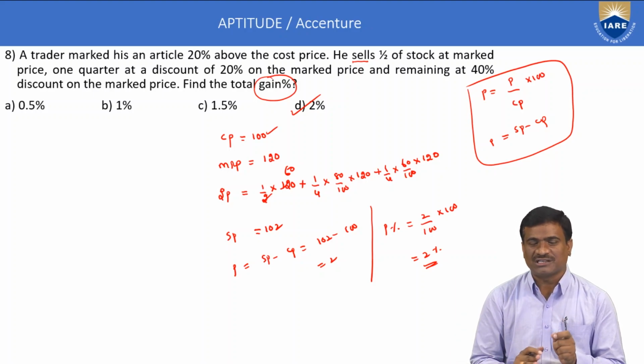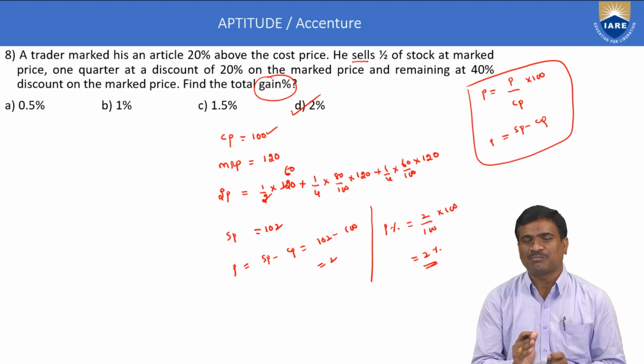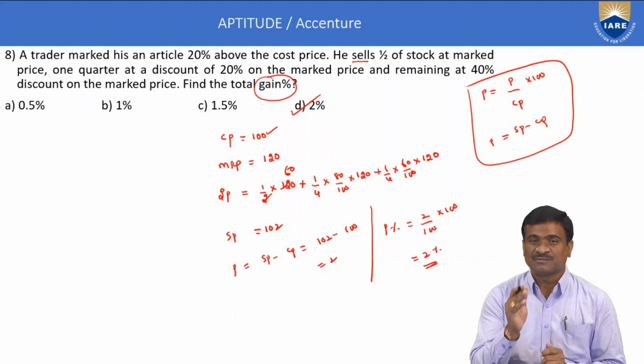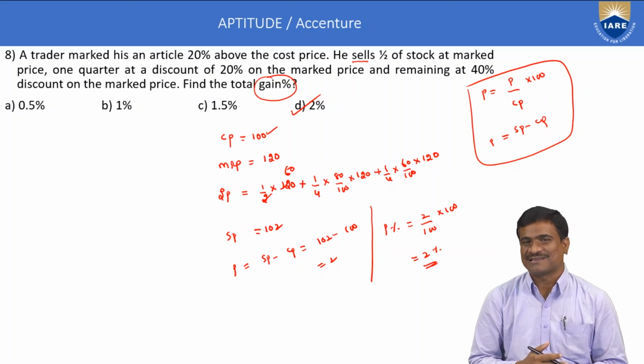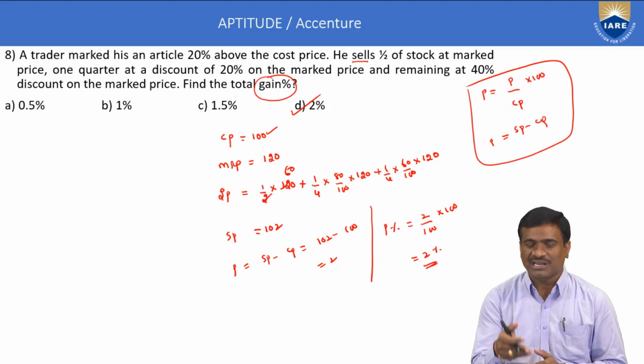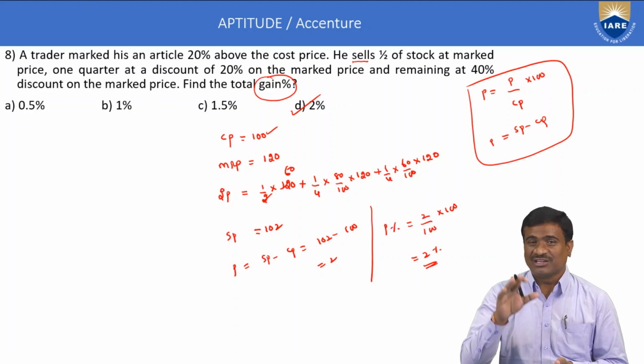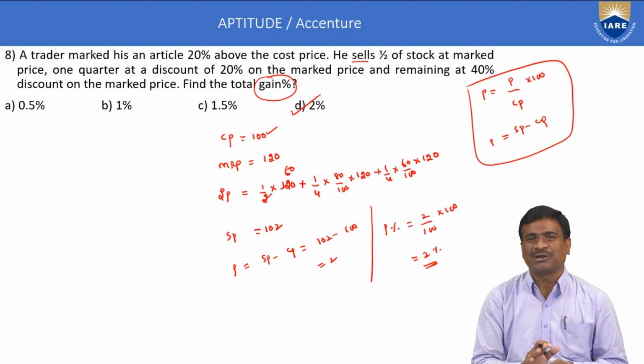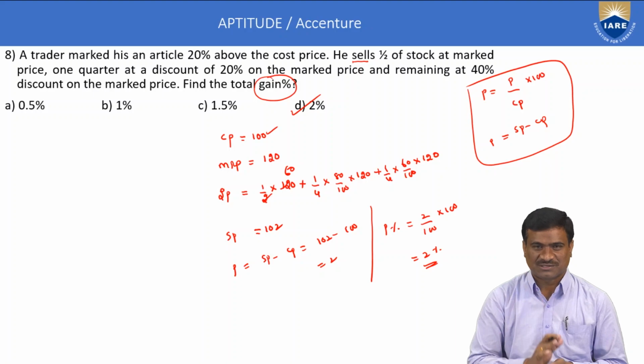Next, discount is equal to MRP minus selling price, that is, marked price minus selling price. Discount percentage is equal to discount by MRP into 100. These are all very important for the profit and loss concept.